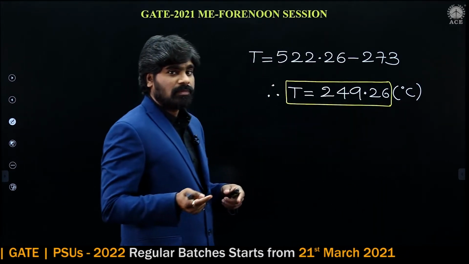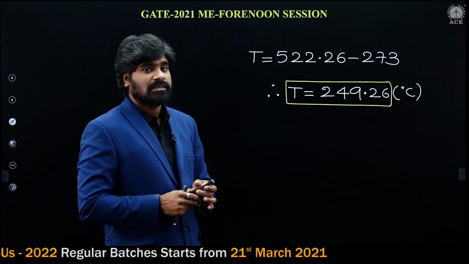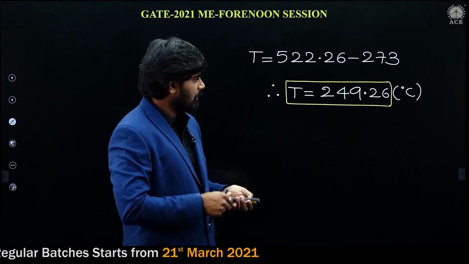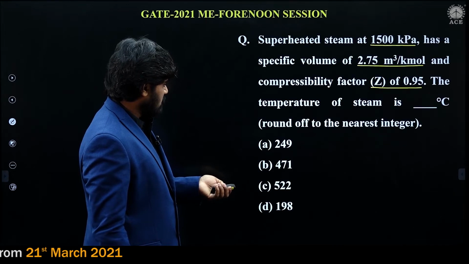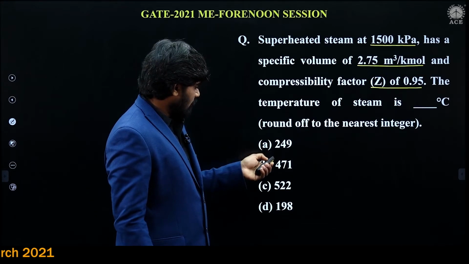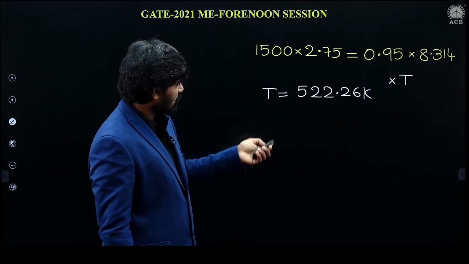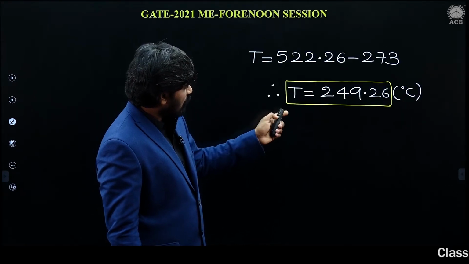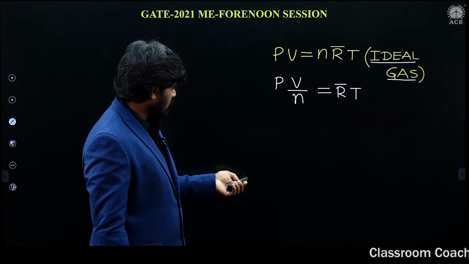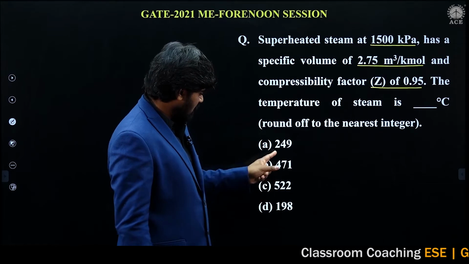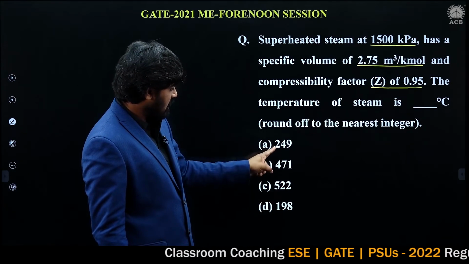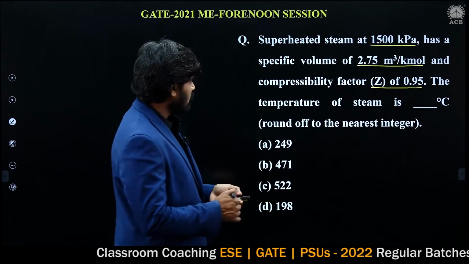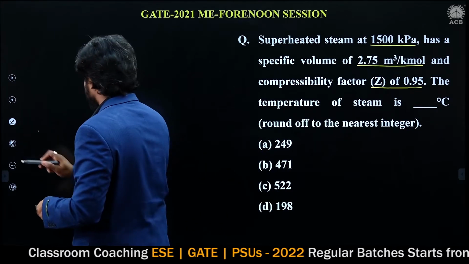So in the problem, temperature is asked in degree centigrade, 249.26. Let us check the options. 249.26 degree centigrade. So it is matching with option A. It is 471, 522, 198. It is matching with option A. Therefore, for this problem, answer is option A.